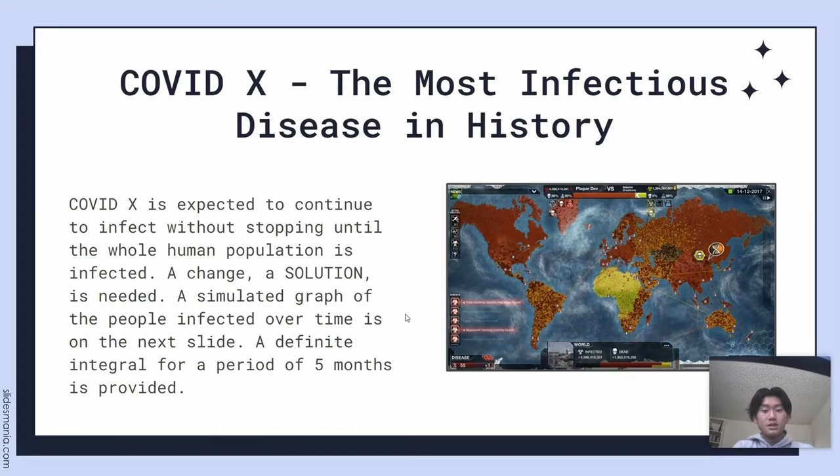COVID-X is expected to continue to infect without stopping until the whole human population is infected. A change in a solution is needed. A simulated graph of the people infected over time is on the next slide. A definite integral for a period of 5 months is provided.